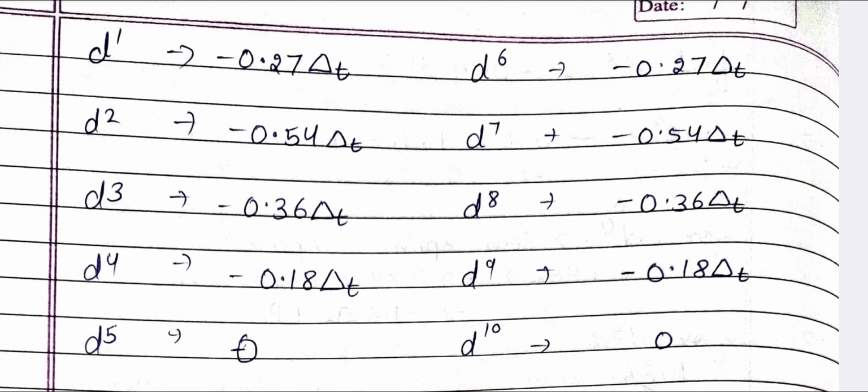For d5, 0. For d6, minus 0.27 Δt. For d7, minus 0.54 Δt. For d8, minus 0.36 Δt. For d9, minus 0.18 Δt. For d10, 0. Hence, tetrahedral complexes only form high spin complexes.